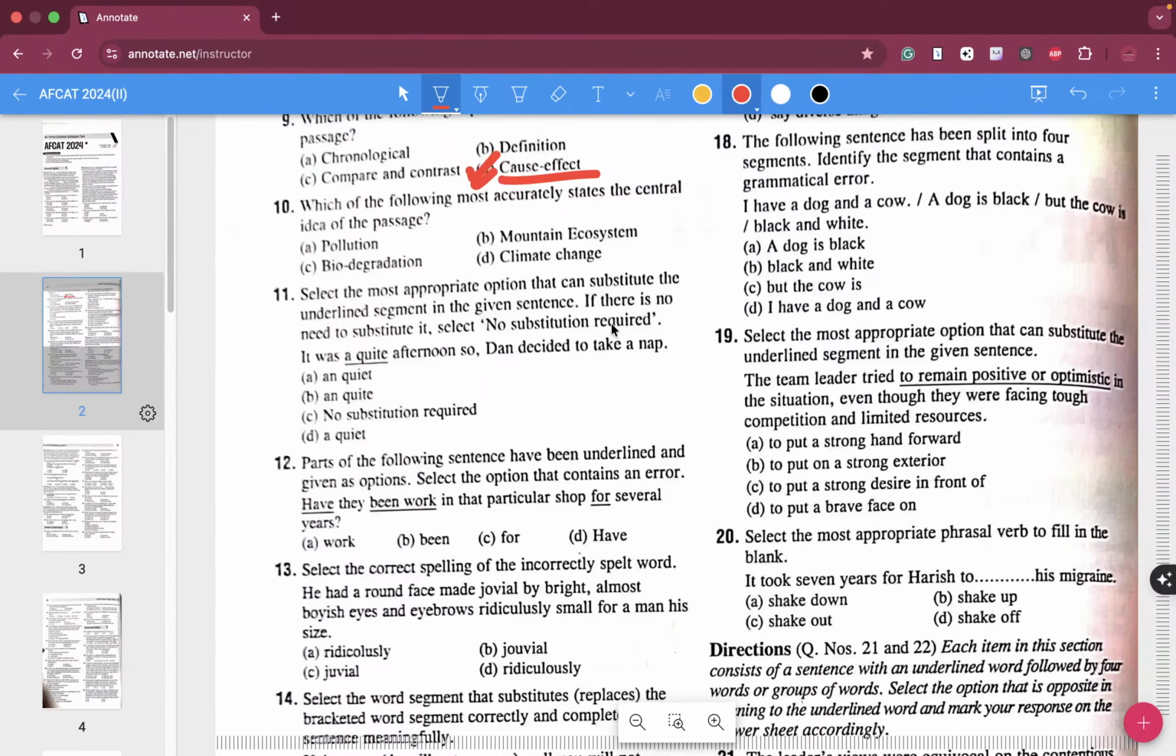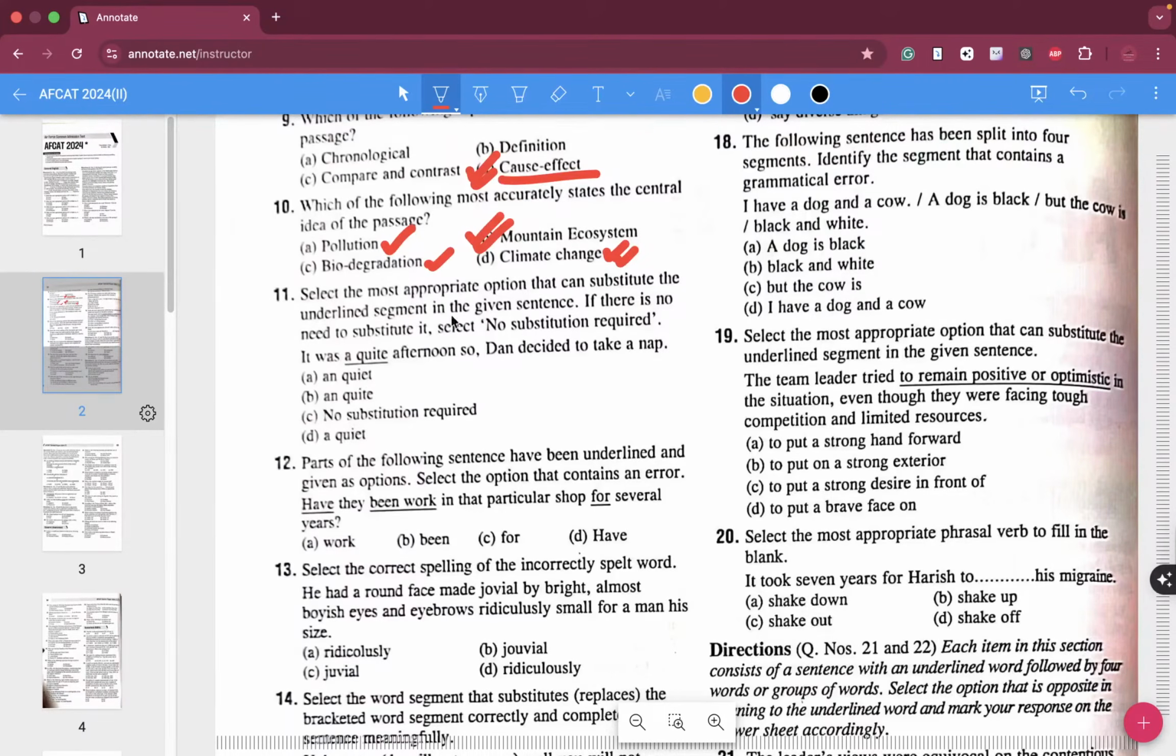Which of the following most accurately states the central idea of the passage? What do you think over here is the central idea of the passage? Pollution? Absolutely not. Biodegradation? Absolutely not. Climate change is absolutely doing some harm, but the correct answer is your mountain ecosystem over here. B is the correct answer, right?